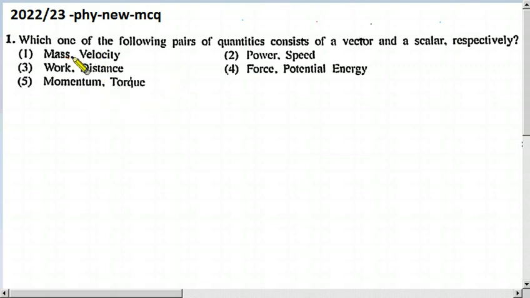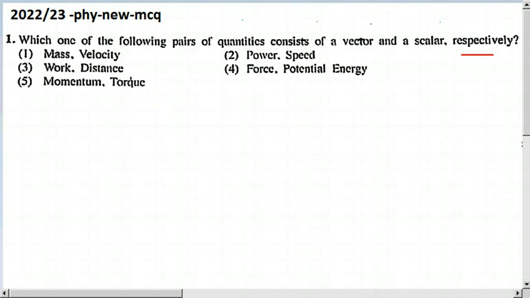Children, today I am going to discuss question number 1 from the MCQ part of the 2022-23 Physics New Syllabus paper. Which one of the following pairs of quantities consists of a vector and a scalar respectively? Therefore you can't change it. Mass, velocity, power, speed, work, distance, force, potential energy, momentum, torque.